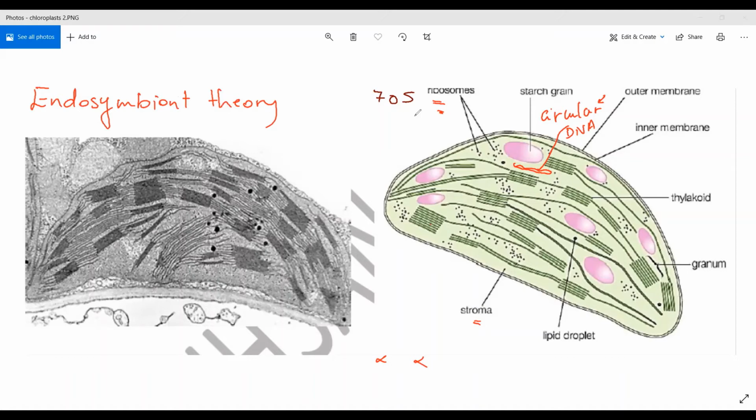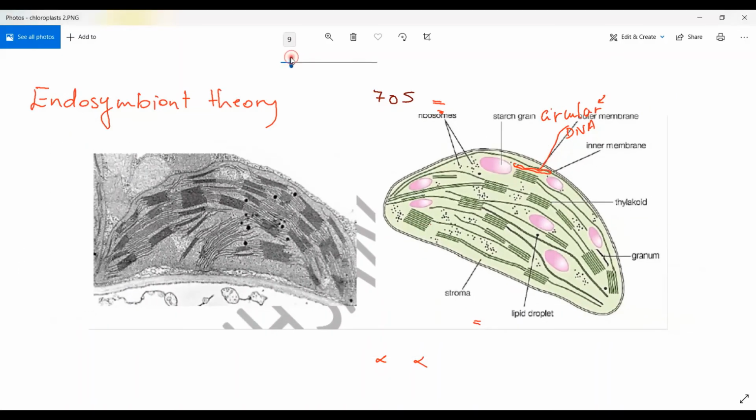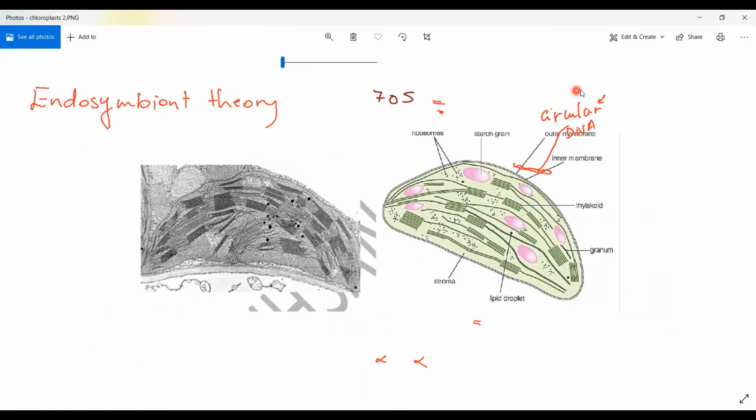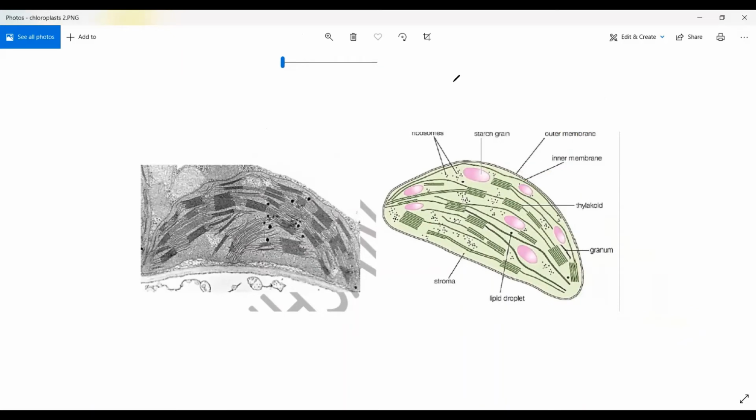What else is found inside the chloroplast? I haven't mentioned anything about chlorophyll up till now. The chlorophyll is included in these structures. These structures look like this: discs that are arranged one above the other. They appear as if they are lines. No, they are discs, and they are called membranous discs.